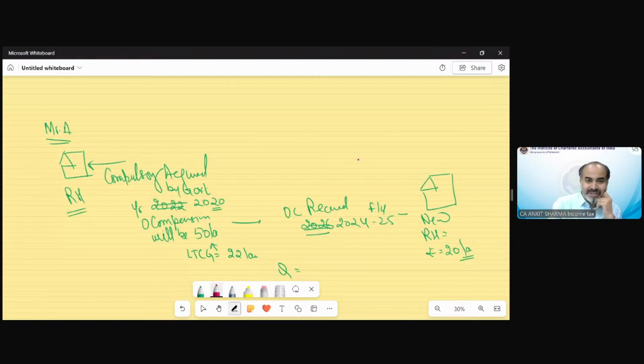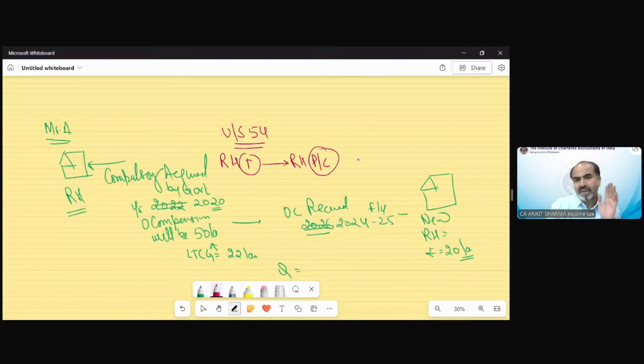Okay. So section 54 covers this transaction. Section 54 says there should be a residential house which is transferred, and there should be a residential house which has been purchased or constructed. Section 54 would be there. The time duration, 3 years, 1 year, that is a different matter, but section applicability is there.